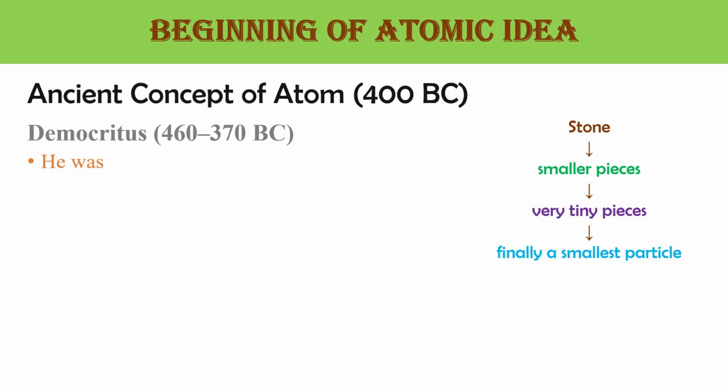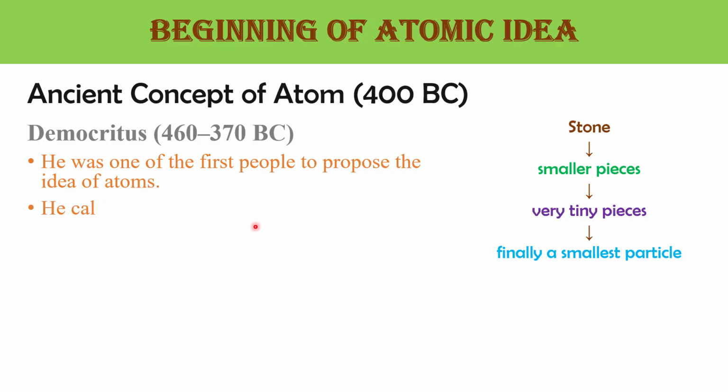The beginning of the atomic idea, or the ancient concept of atoms, comes around 400 BC. At that time Democritus said that at the end of matter we will reach a smallest particle that cannot be divided. He called it an atom. So stones cut into smaller pieces, then very teeny pieces, and finally the smallest particle we get is the atom. He said that the atom is indivisible, it cannot be divided. But there was a problem. He had no experiment, it was only an idea.